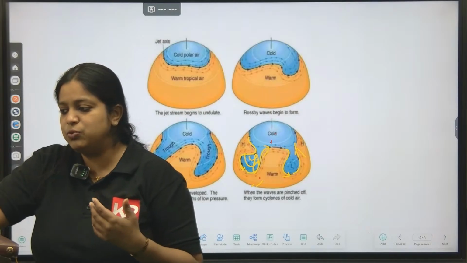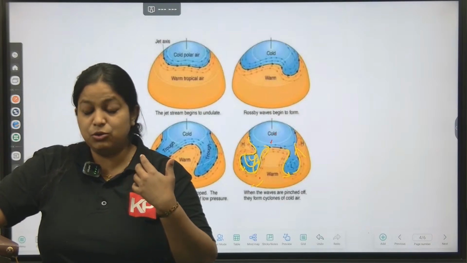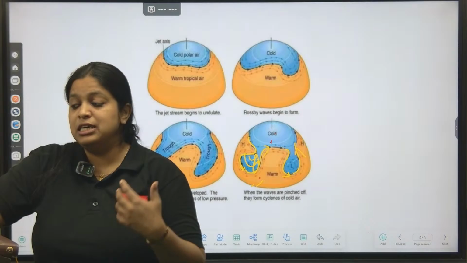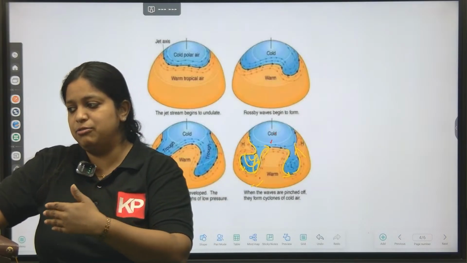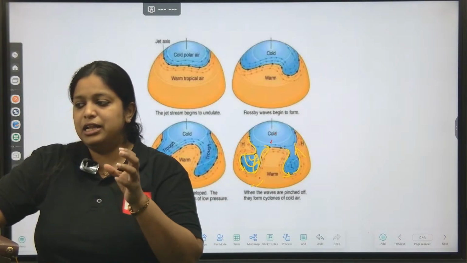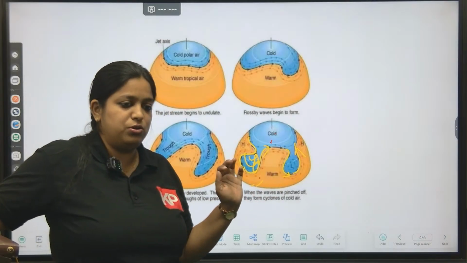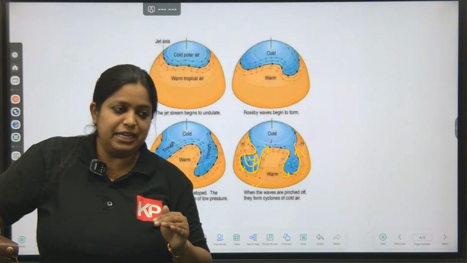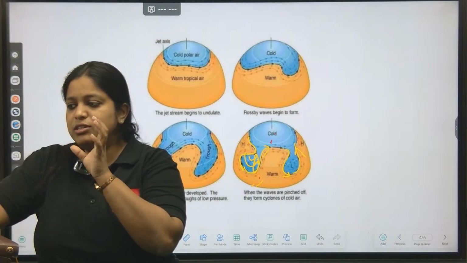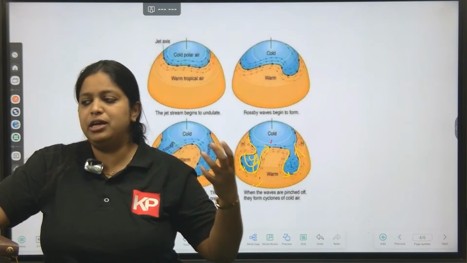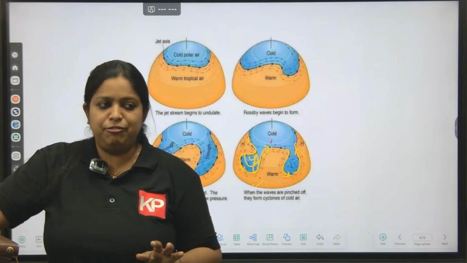So when temperature contrast reduces, jet streams start to follow a meandering path, and hence the meandering path depends upon the temperature gradient. This meander can be a ridge or it can be a trough.